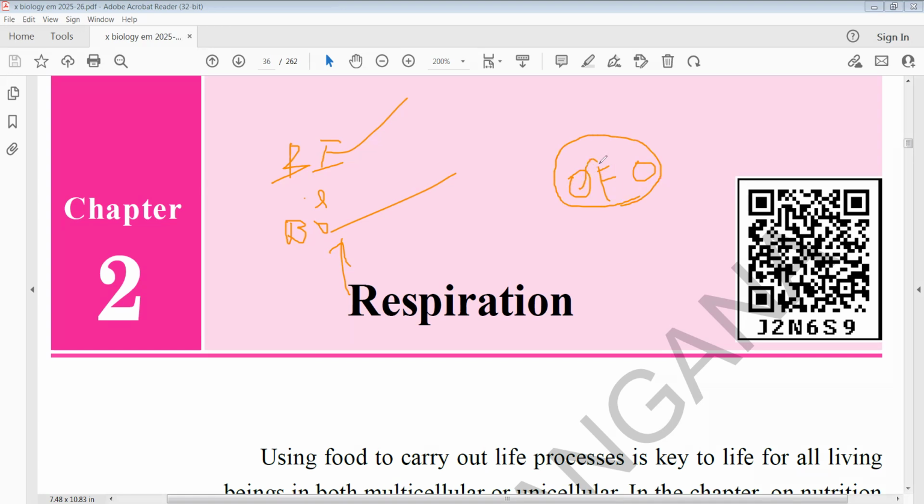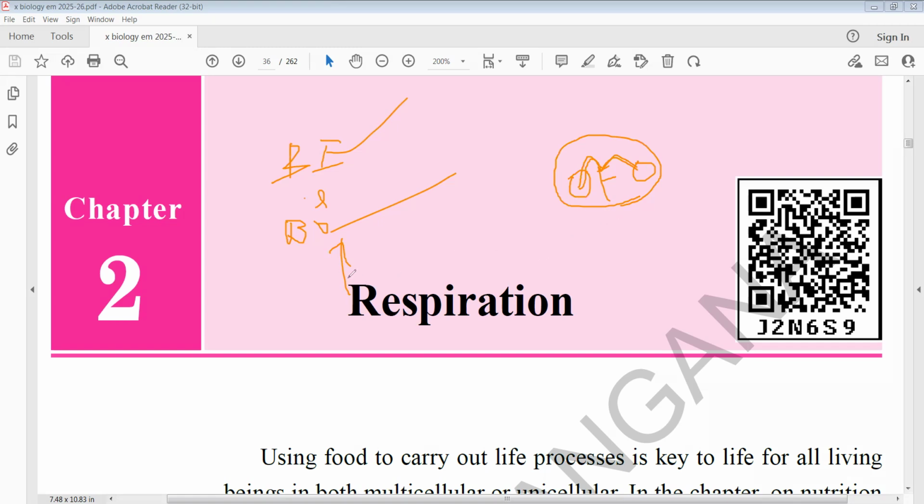Oxidation of the food material is nothing but breakdown of the food material in the presence of oxygen. So this is respiration.